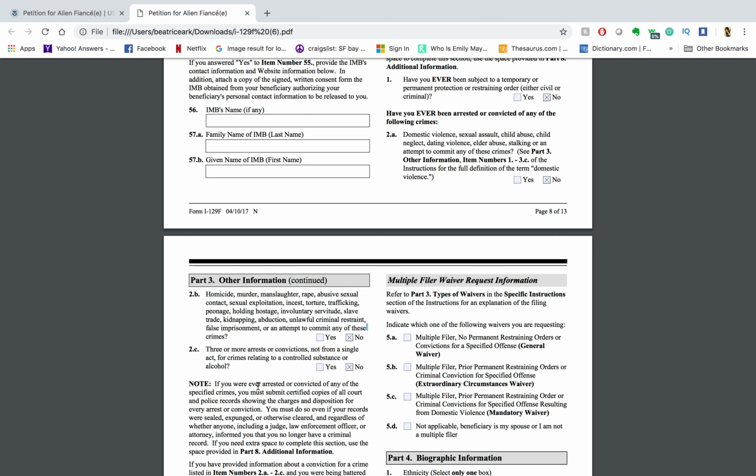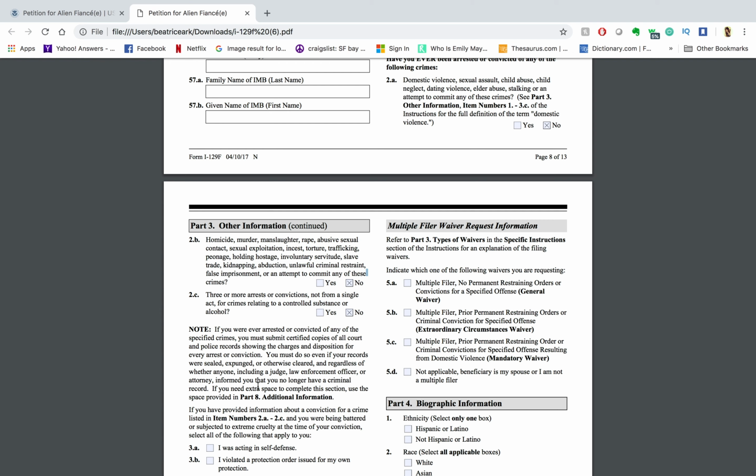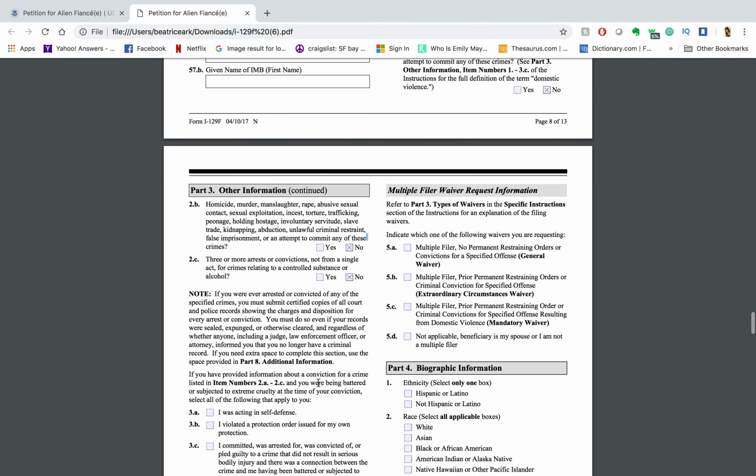I have heard of cases where I heard about one guy who got rejected right when he got to his interview stage because he completely forgot to include that he has been arrested for one of these crimes. He said that it was even sealed or expunged or cleared. So you see over here, it was cleared from the records completely, and he committed it way back in the 90s, and he couldn't even remember about it. And they were able to dig that up. So no matter what, you have to include all that stuff.